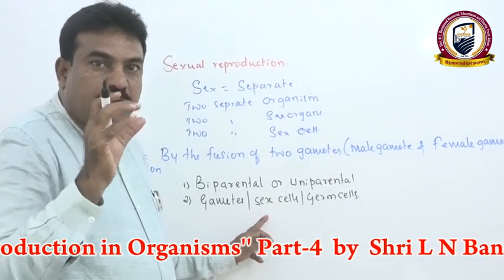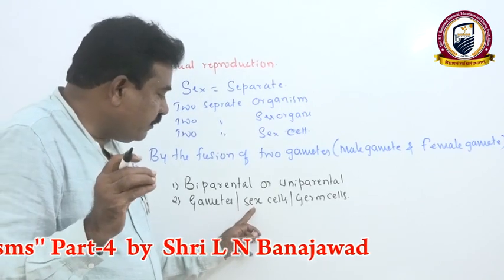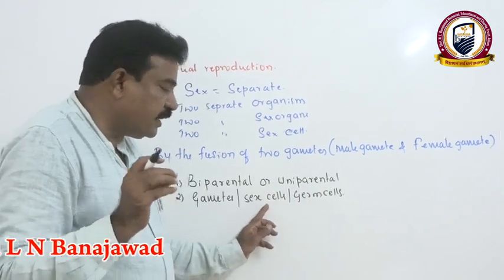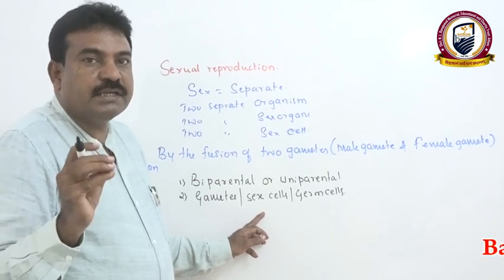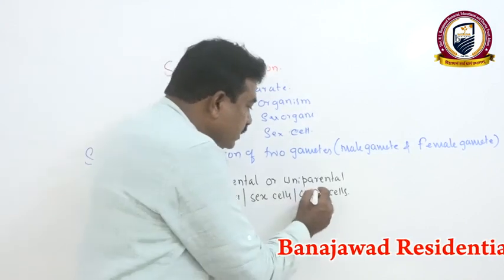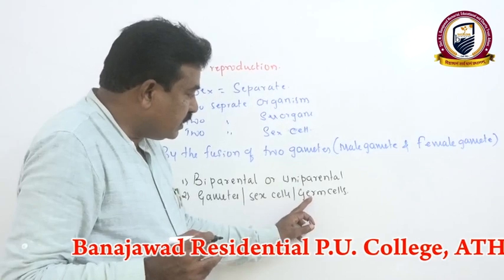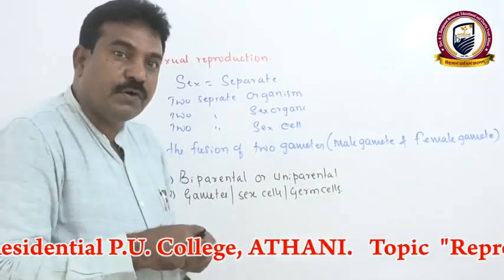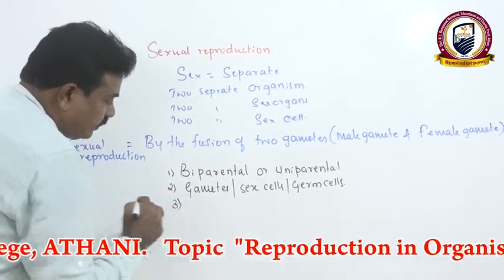For example, in a male organism there is one separate cell that we call the male gamete or sperm. Similarly, in a female organism there is a special separate cell called the egg. Therefore we call them sex cells. The sex cell or gamete we also call a germ cell, because the cells fuse to germinate and form a young one.